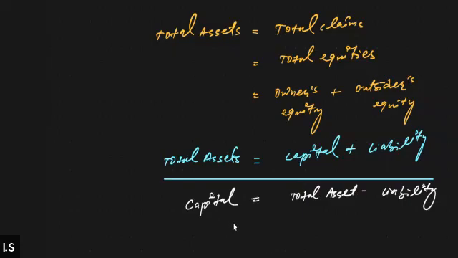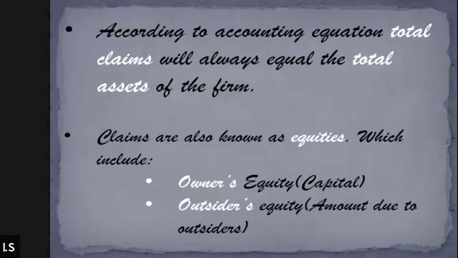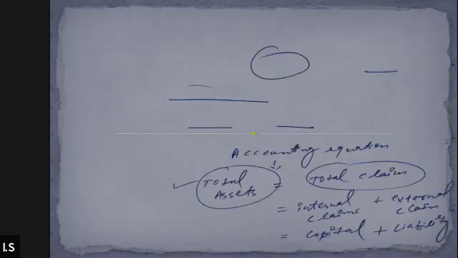And if we want to determine the value of the liability, then liability equals total assets minus capital. Got it? Can we also write it this way? This equation can be written as this, A or B. Yes or no? Yes. All right. So coming to the PowerPoint,